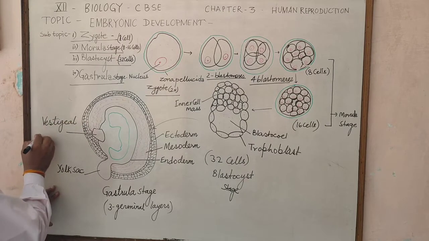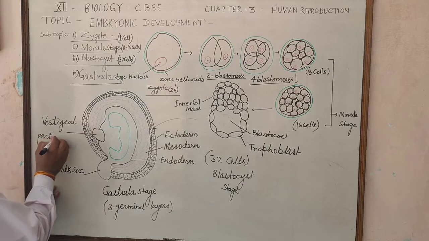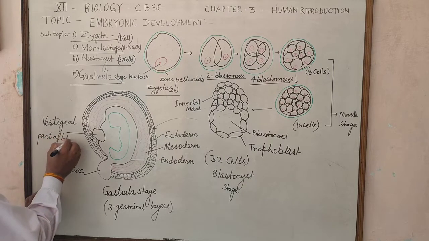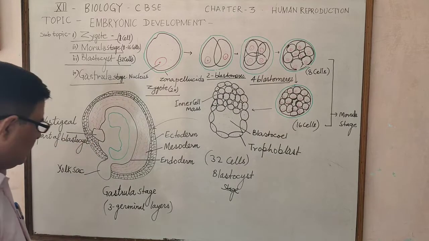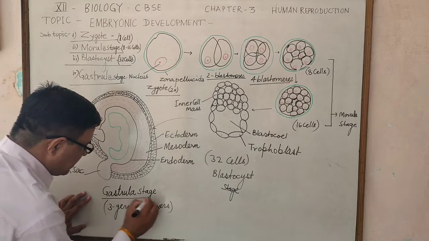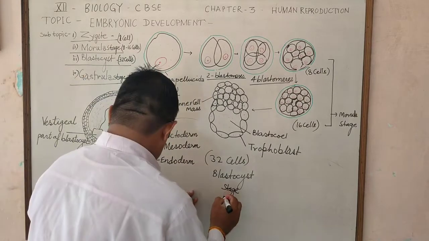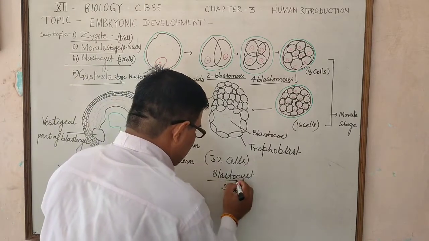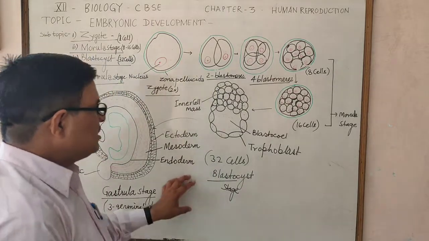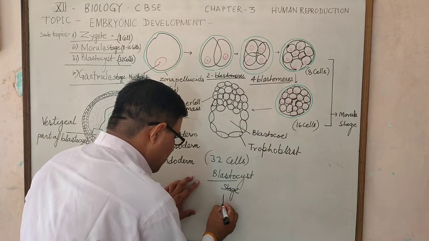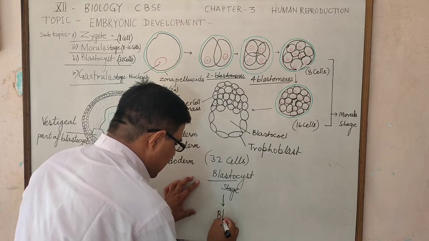This vestigial part of the blastocyst shows that the development of the gastrula stage occurs from the blastula stage or blastocyst stage, and this blastocyst development is called blastulation.